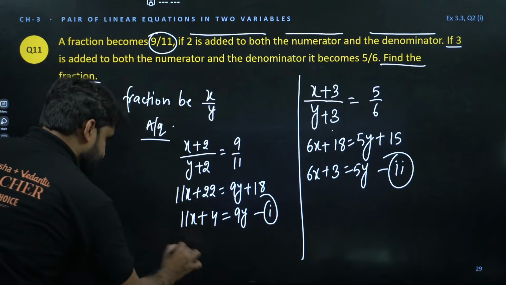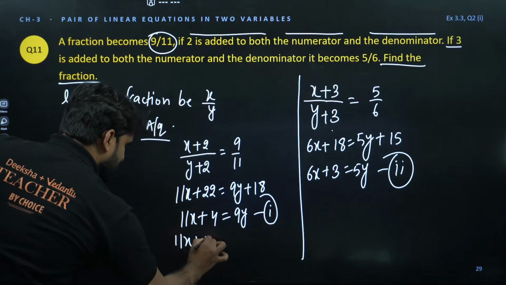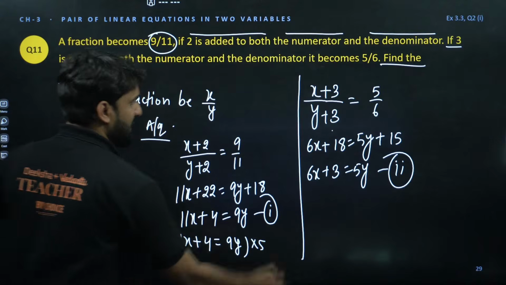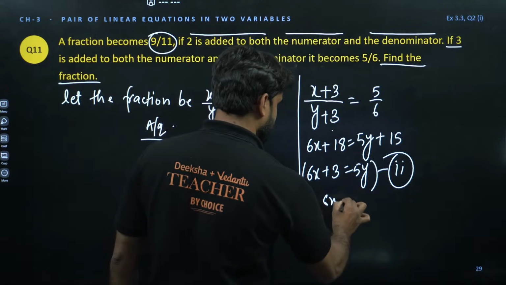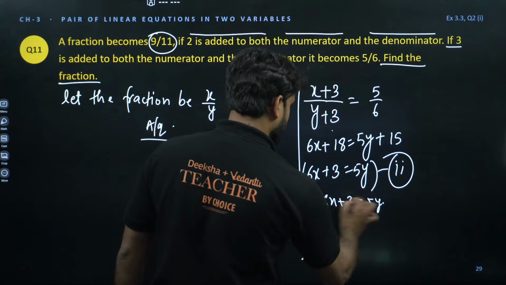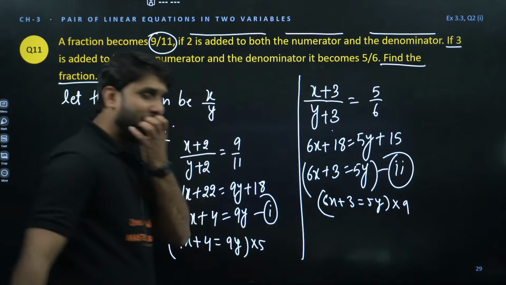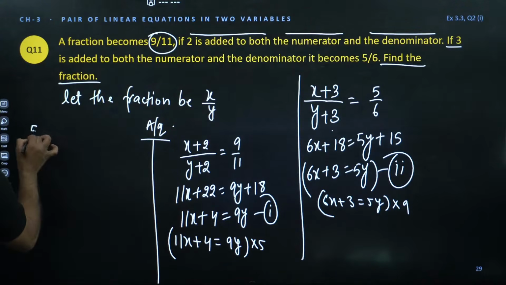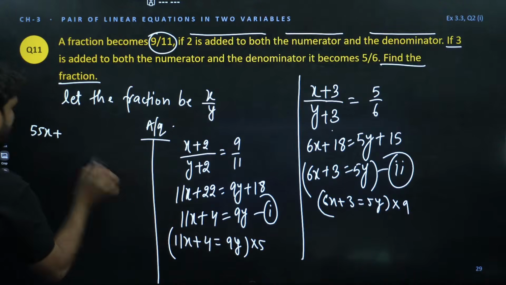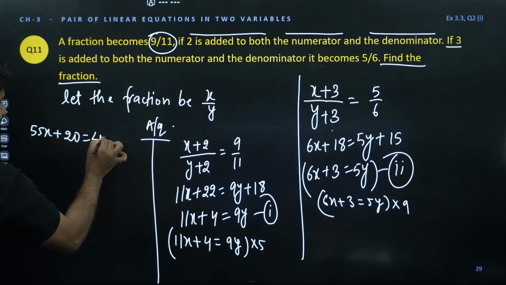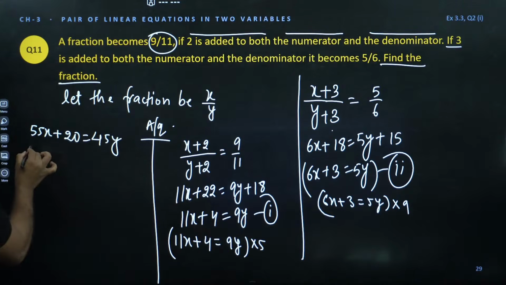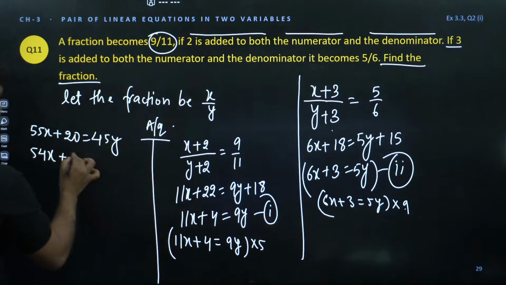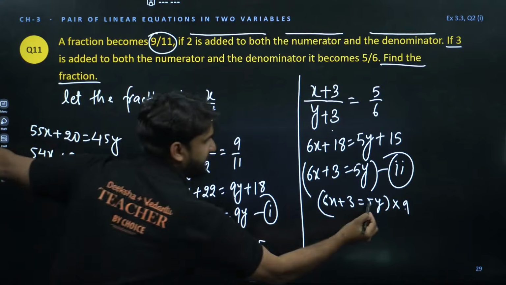So let's multiply this entire equation by 5, and let's multiply this entire equation, 6x plus 3 is equal to 5y, by 9. So how will it look? This will become 11 times 5 is 55x plus 5 times 4 is 20, equal to 9 times 5 is 45y. And this equation, 6 times 9 is 54x plus 9 times 3 is 27, equal to 5 times 9 is 45y.